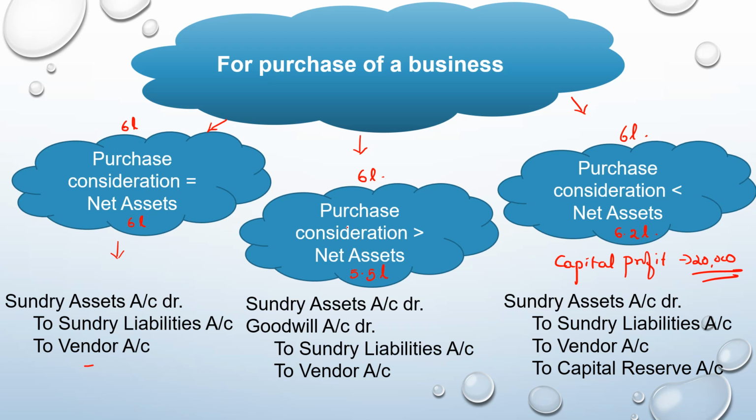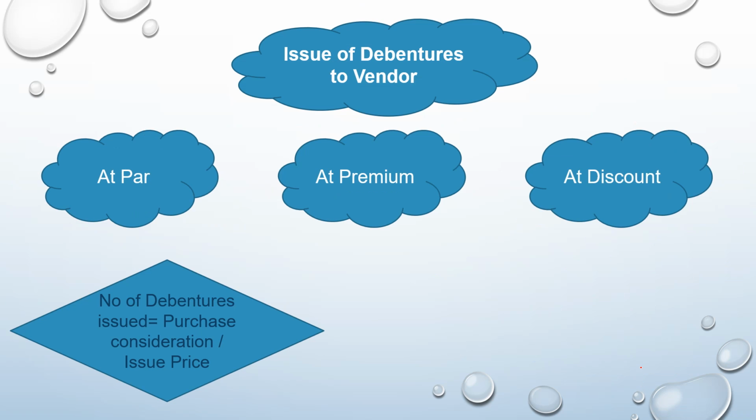So when you're paying more consideration than the net asset, it results in goodwill. And when you're paying lesser consideration than the value of net asset, it results in a capital profit to the company which is acquiring, and so the capital reserve account is credited with that difference. Now with this understanding, let us solve questions. But before that, one more important concept is to be understood.